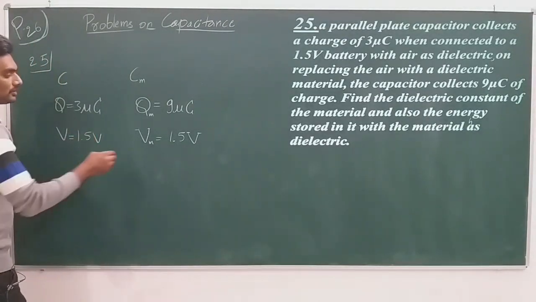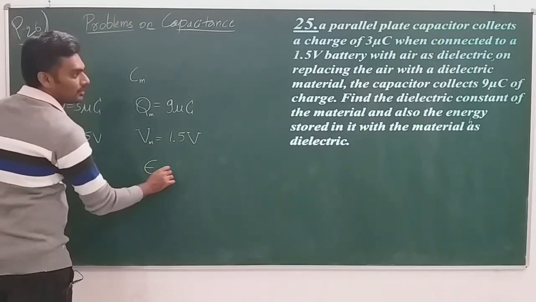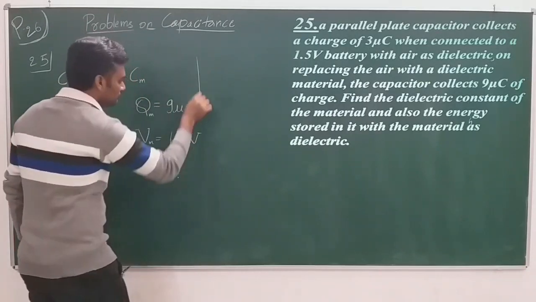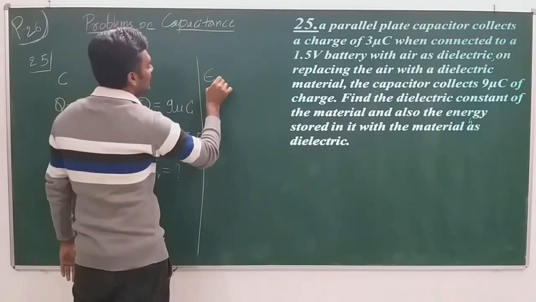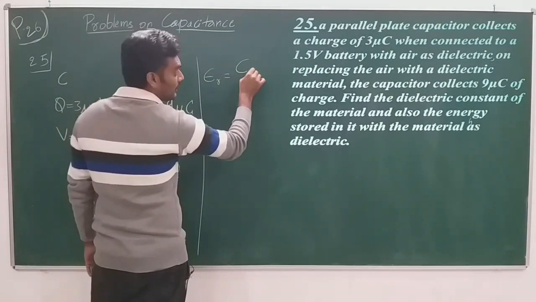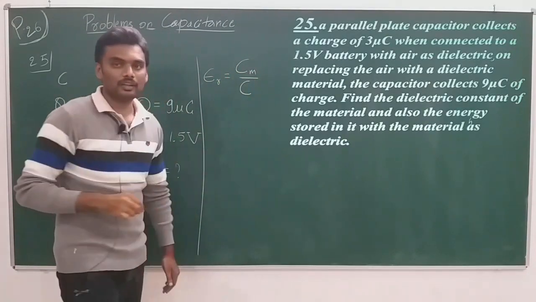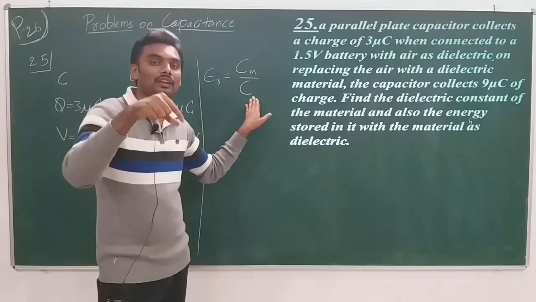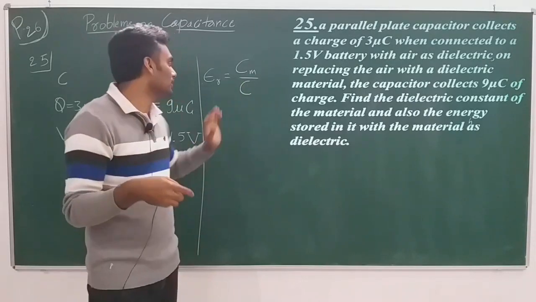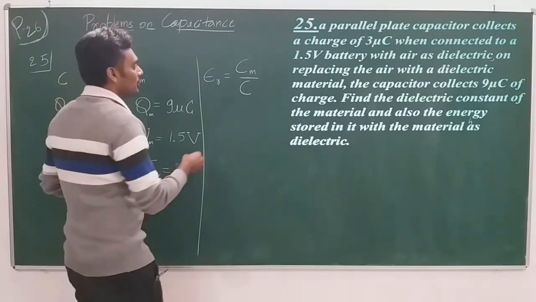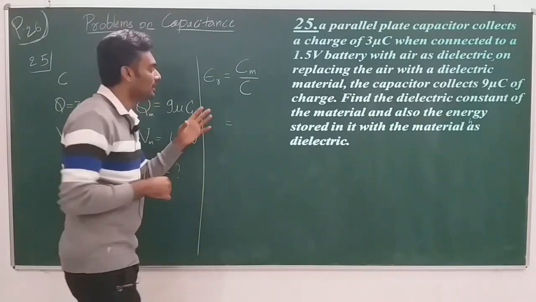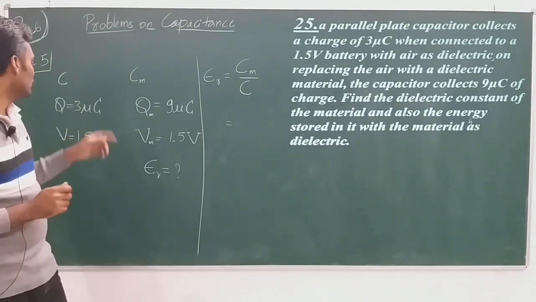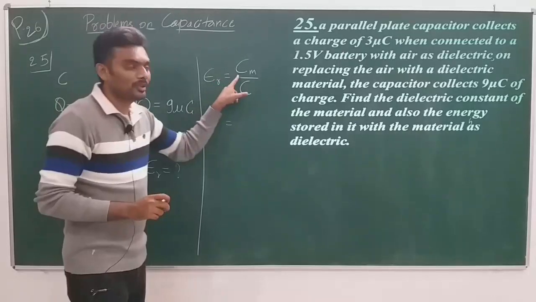So first let us work out the dielectric constant of the medium, epsilon r. What we know is epsilon r is equal to Cm by C, right? In some situations I have taken this as Ca, the capacitance in the presence of air between the plates. That's also fine, you can take that. Here I have taken it as simply C, but we do not have Cm and C given, but we do have Qm and Q, right?